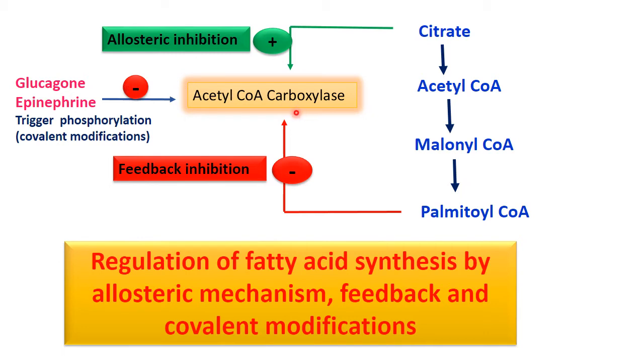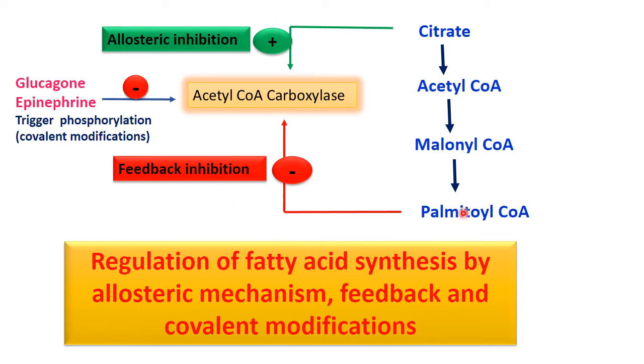Now we see this acetyl coenzyme A carboxylase enzyme. It is regulated by three processes. The first one is allosteric regulation, positive regulation by citrate, allosterically.